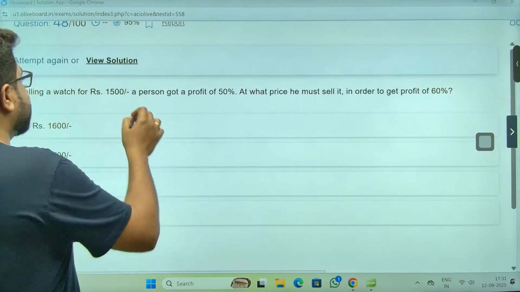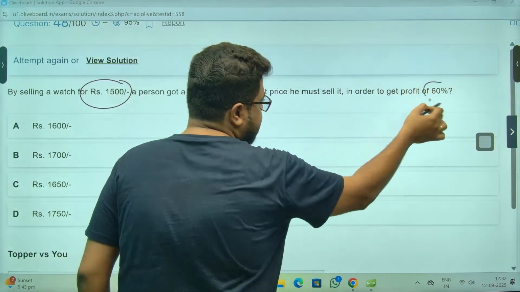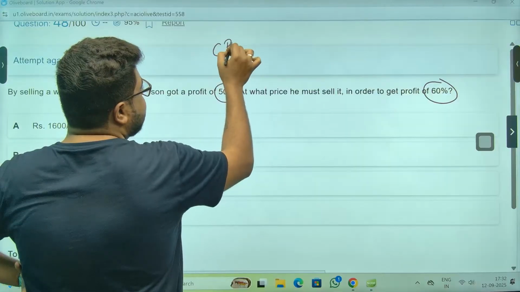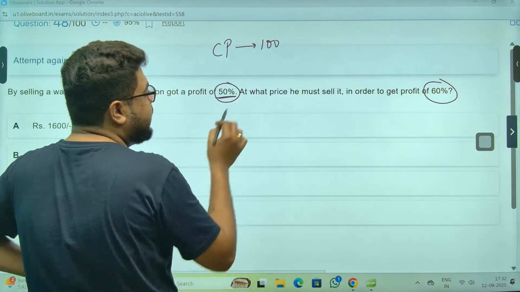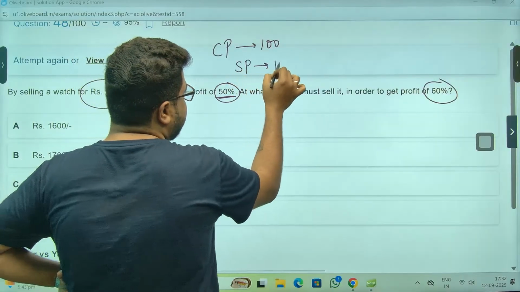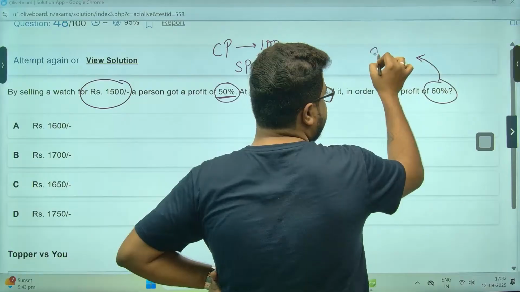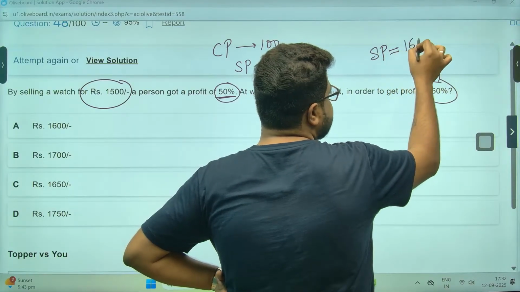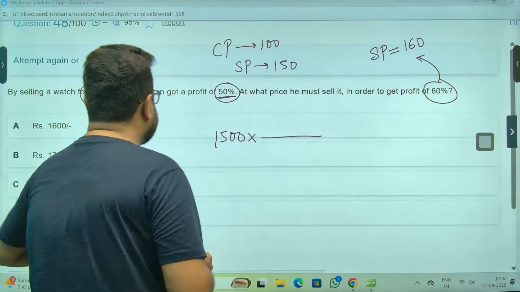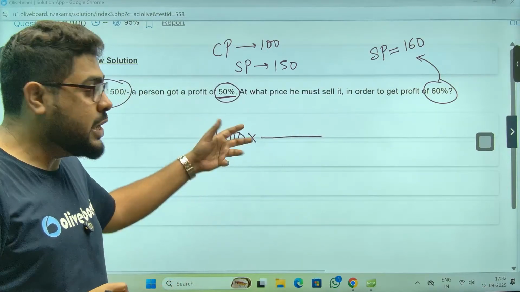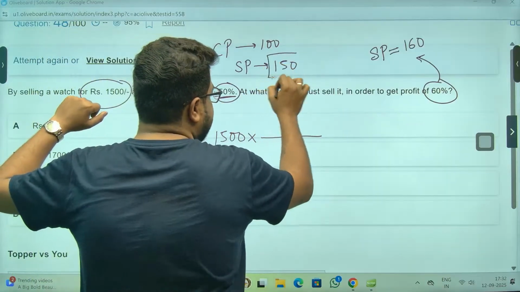Acha, selling a watch for 1,500, profit of 50%. Acha, selling price 60. अरे sir, modular method एक line में आ जाएगा. CP take 100 rupees. So if 50% profit I want, my SP will be 150. Think like this. And if I want 60% profit, in that case, my SP will be 160. Now, 1,500 is the only value I know. This represents what? This represents selling price when there was a 50% profit.